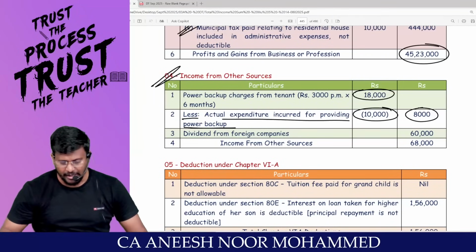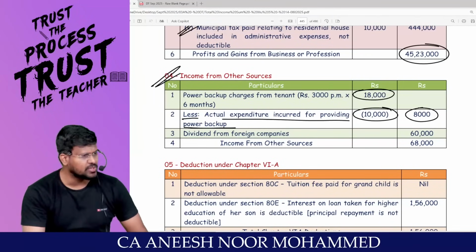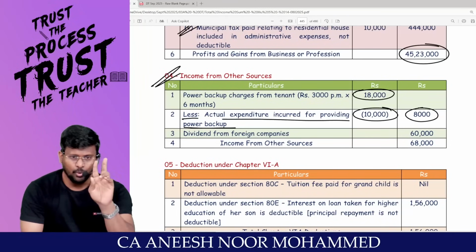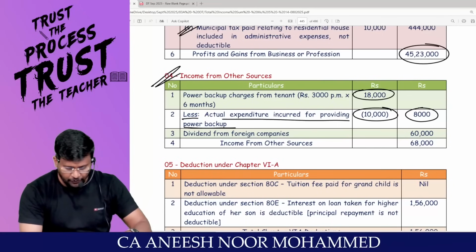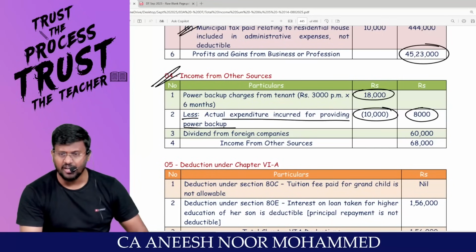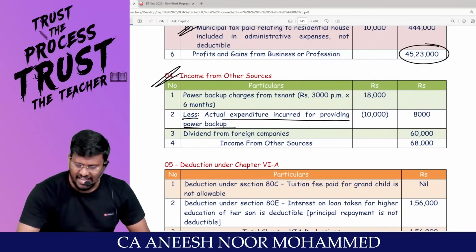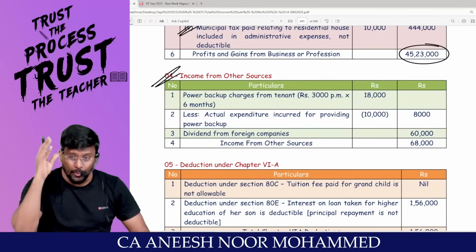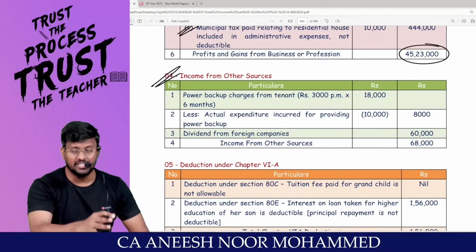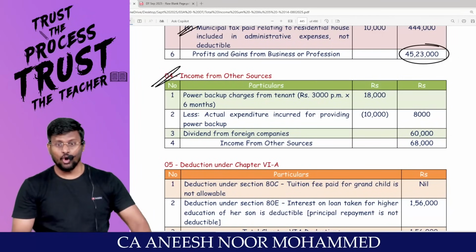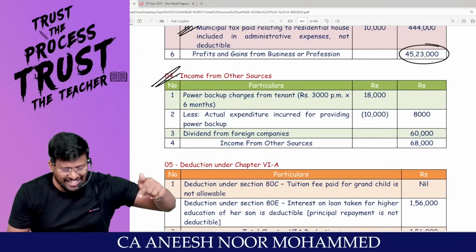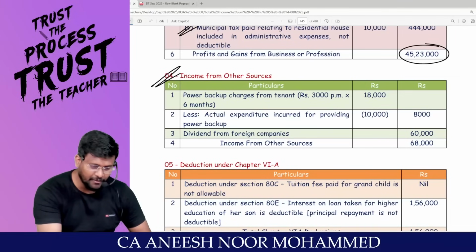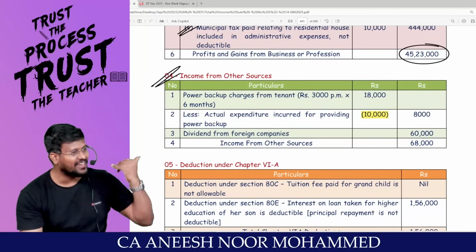That power backup, sir, is 3,000 into 6 months. Why only 6 months? Only in the second half I have let out. For this, the actual expenditure incurred is 10,000. This is the second catch of the question. Some people will take this under the head income from house property. Some people will not take it at all. Or some people will rightly take this under IFOS, but they will forget to reduce this 10,000 rupees. They will take the entire 18,000.